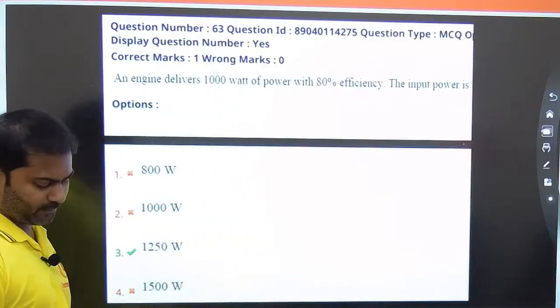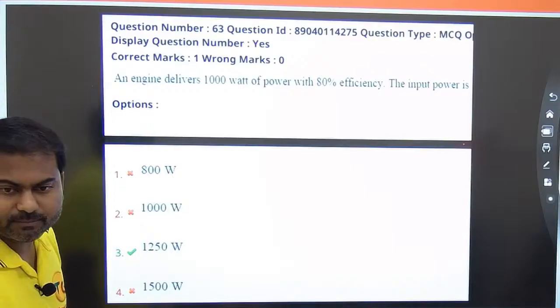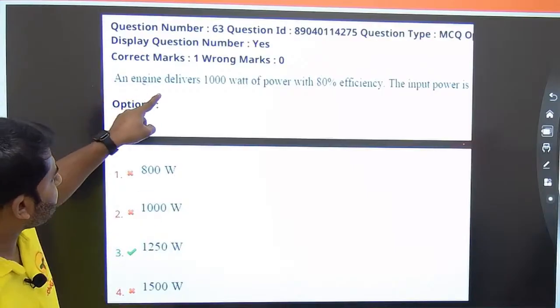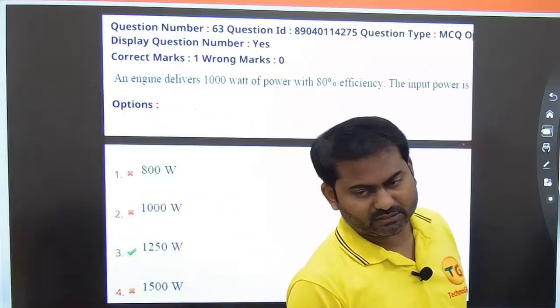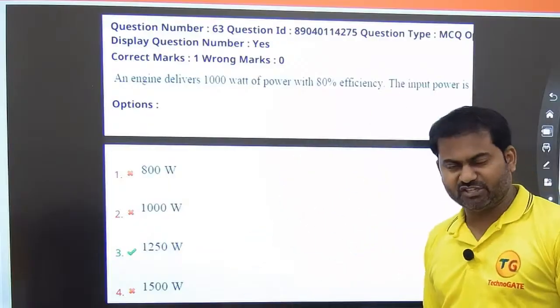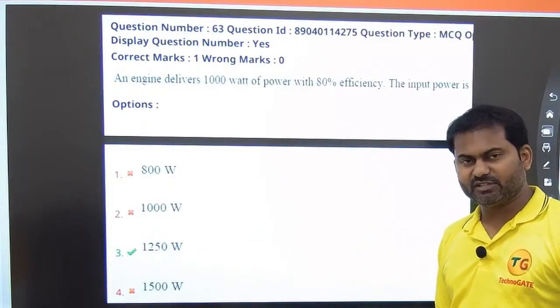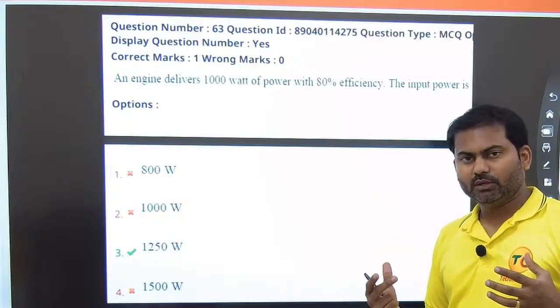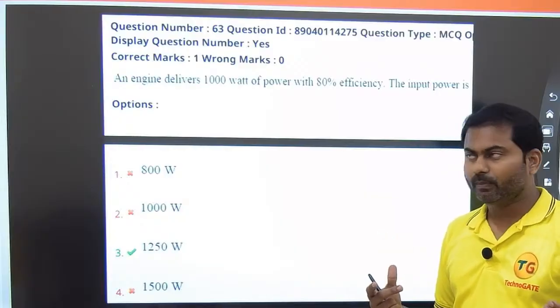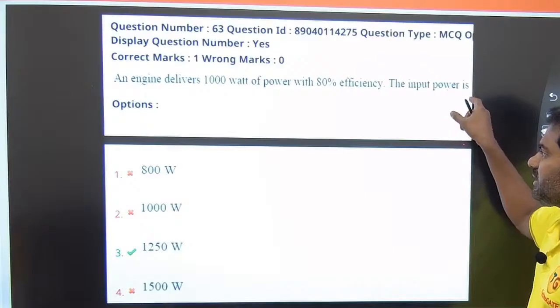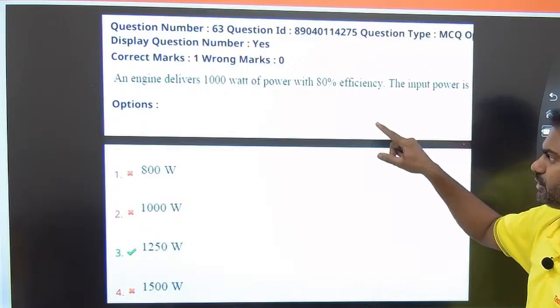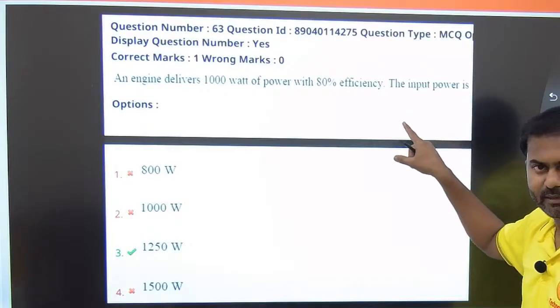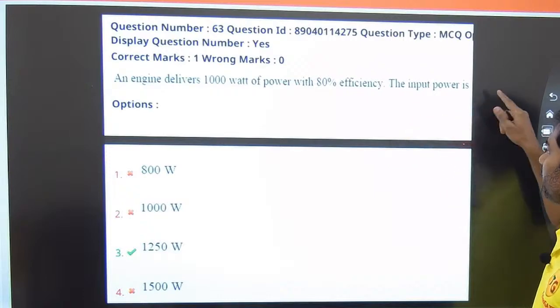Question number 63. It is given that an engine delivers 1000 watt of power with 80% efficiency. 80% efficiency అంటే అతని కెపాసిటీలో 80% మాత్రమే వాడుతున్నారు. Clear? The input power is how much? So an engine delivers 1000 watt of power with 80% efficiency. The input power is how much?